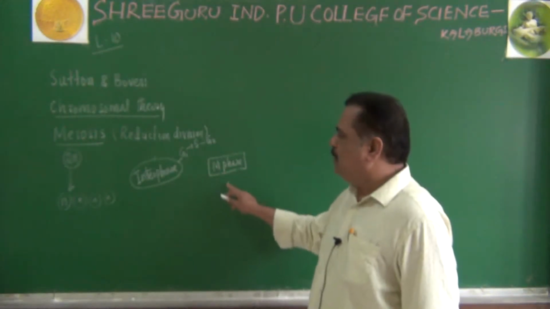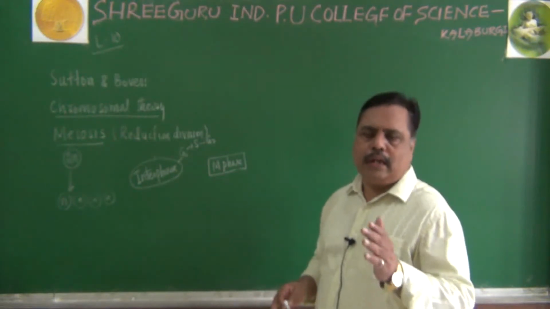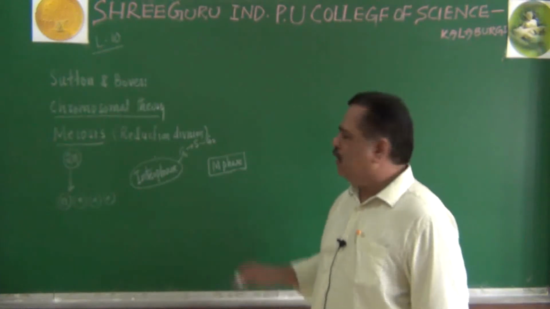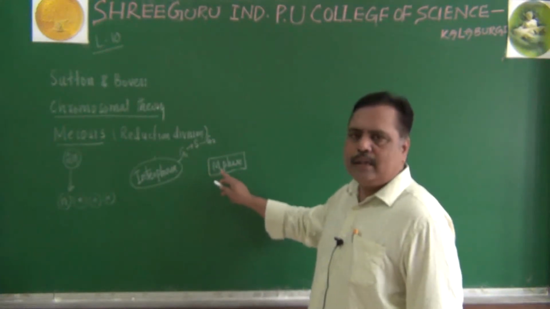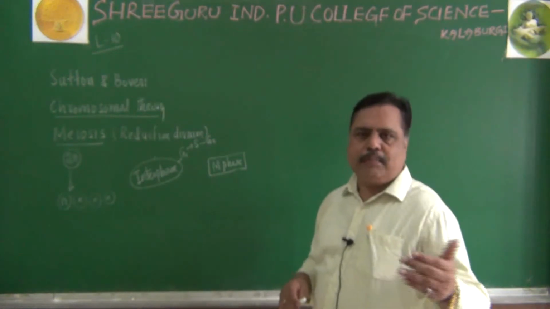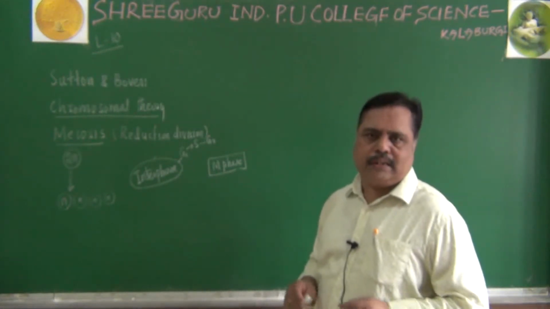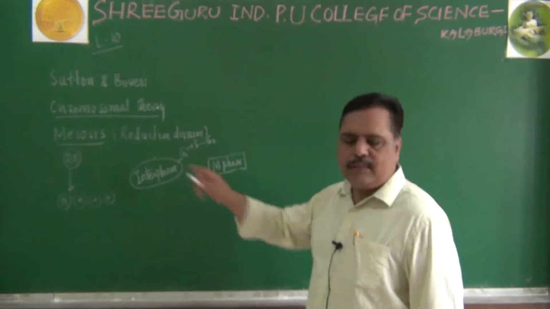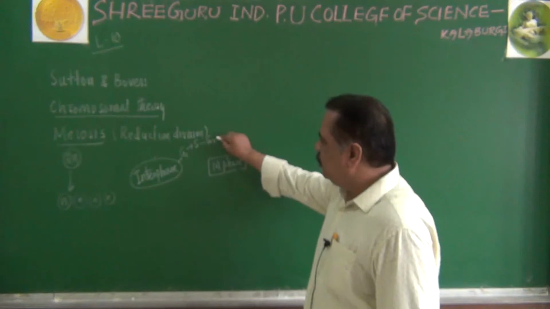M phase will be clearly visible in the nucleus only. Karyokinesis it can be called. The changes happening in the nucleus can be called karyokinesis. The changes happening in the cytoplasm can be called cytokinesis. Here in the karyokinesis of meiosis, let me continue this one.